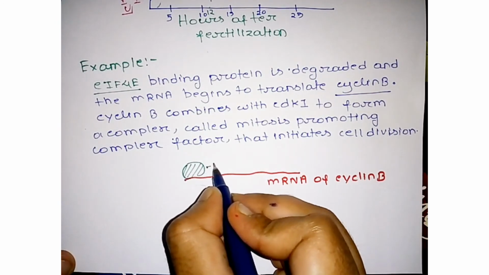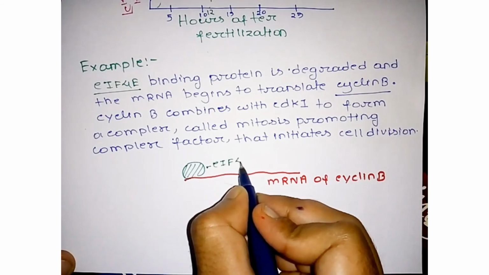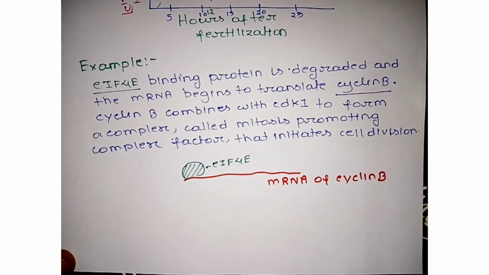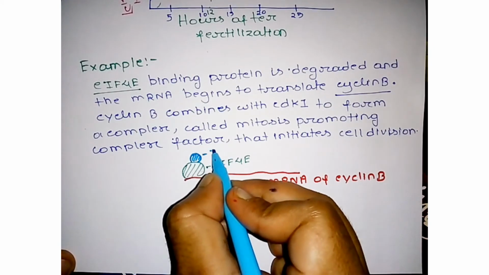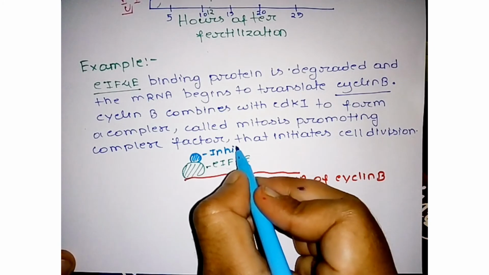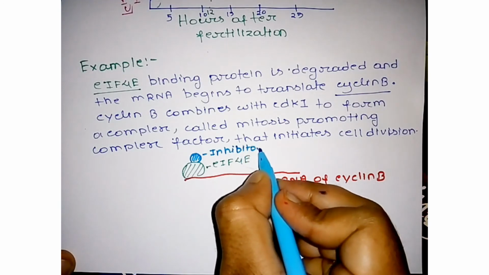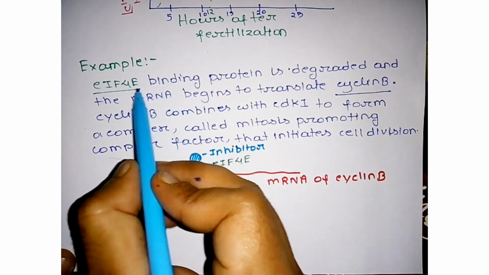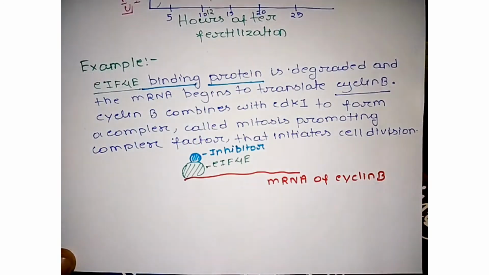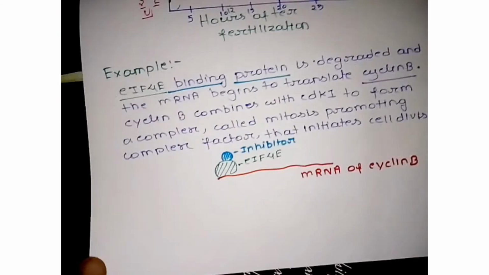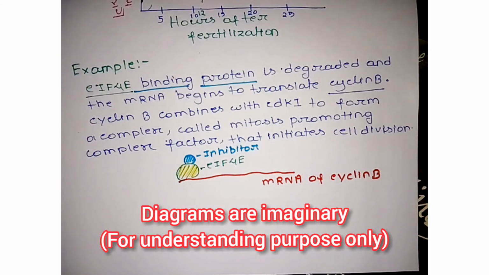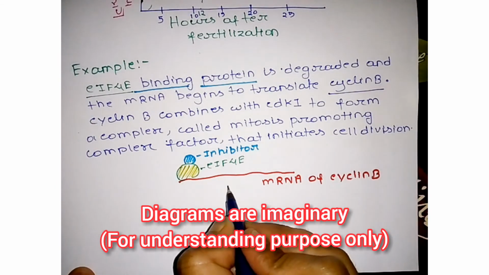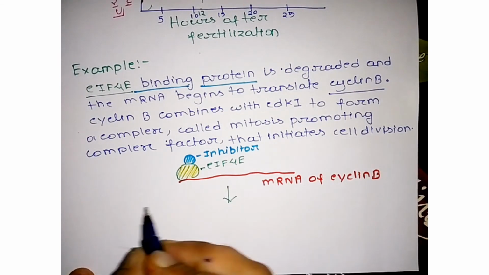This is eIF4E, the translation initiator. Its function is blocked by the inhibitor, the EIF4E binding protein. This inhibitor is degraded after fertilization.